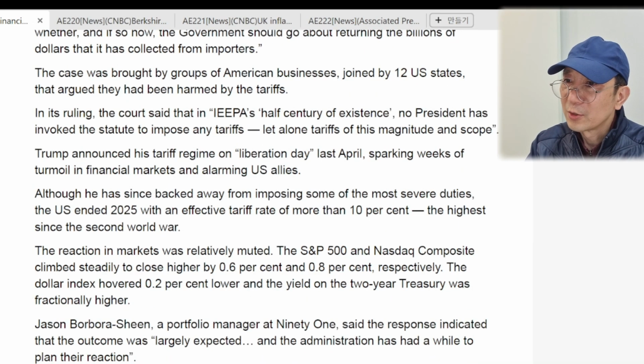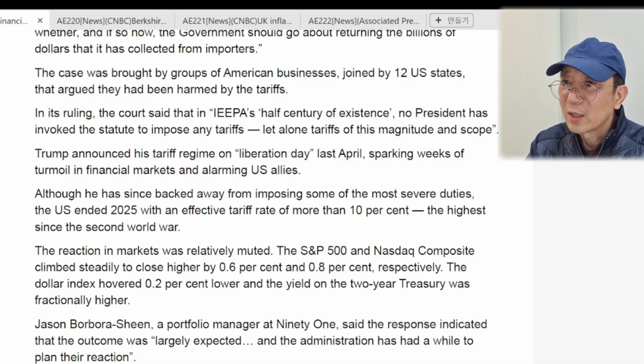Trump announced his tariff regime on Liberation Day last April, sparking weeks of turmoil in financial markets and alarming U.S. allies. Although he has since backed away from imposing some of the most severe duties, the U.S. ended 2025 with an effective tariff rate of more than 10%, the highest since the Second World War.